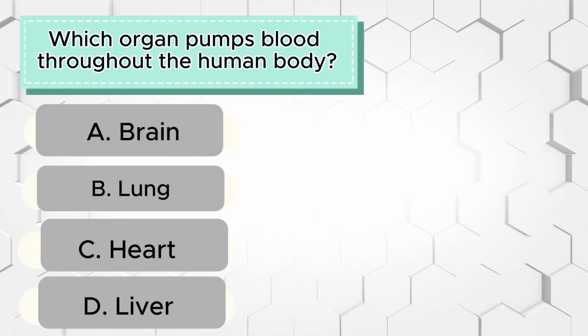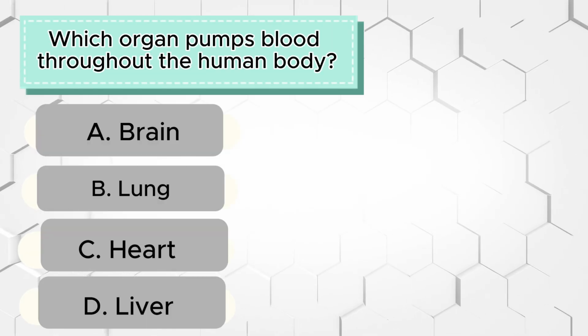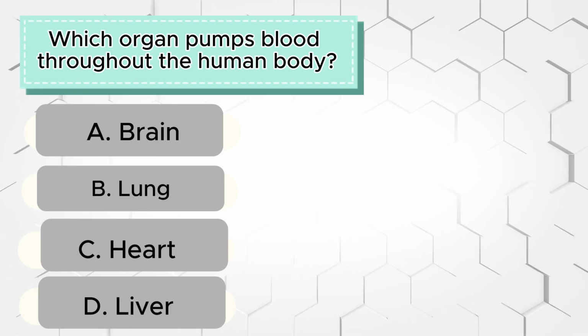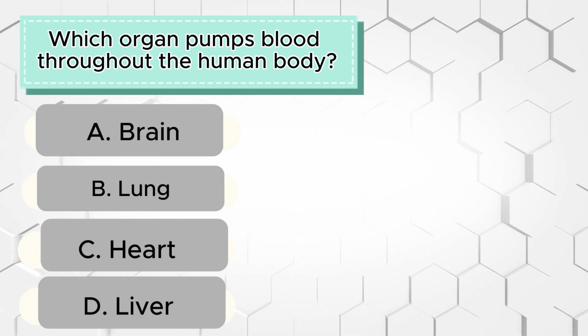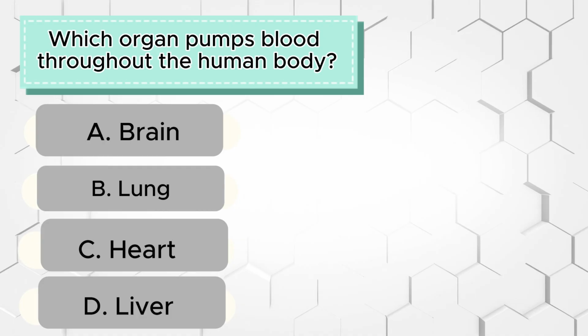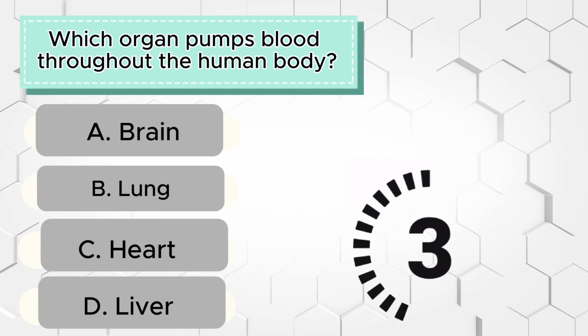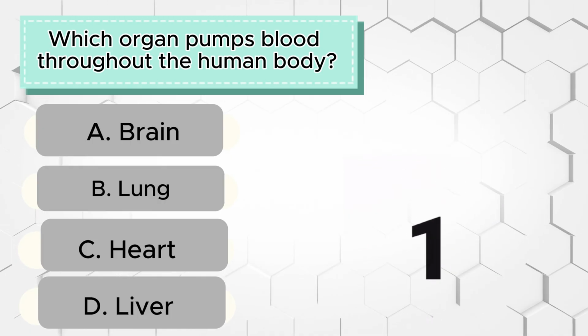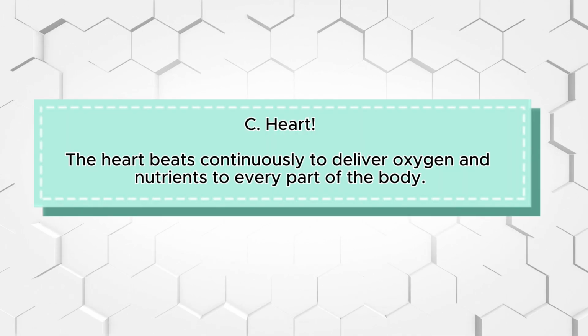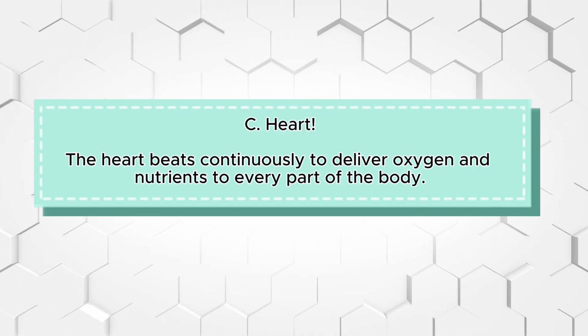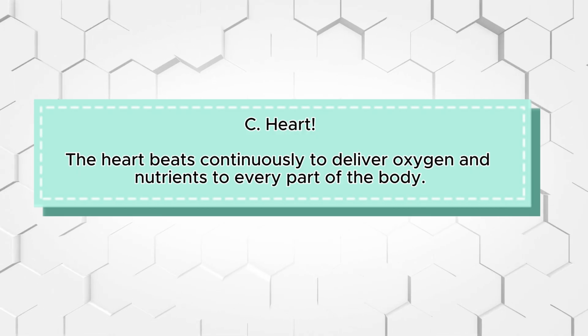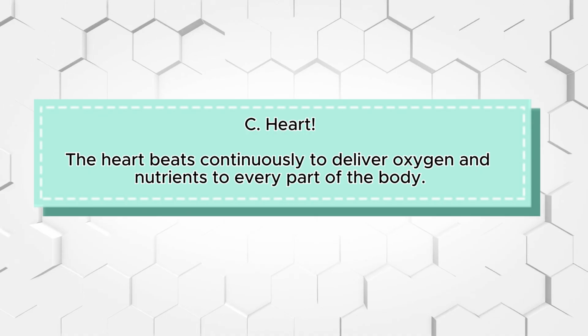Question 4. Which organ pumps blood throughout the human body? A. Brain. B. Lung. C. Heart. D. Liver. Time's up! The correct answer is C. Heart. The heart beats continuously to deliver oxygen and nutrients to every part of the body.